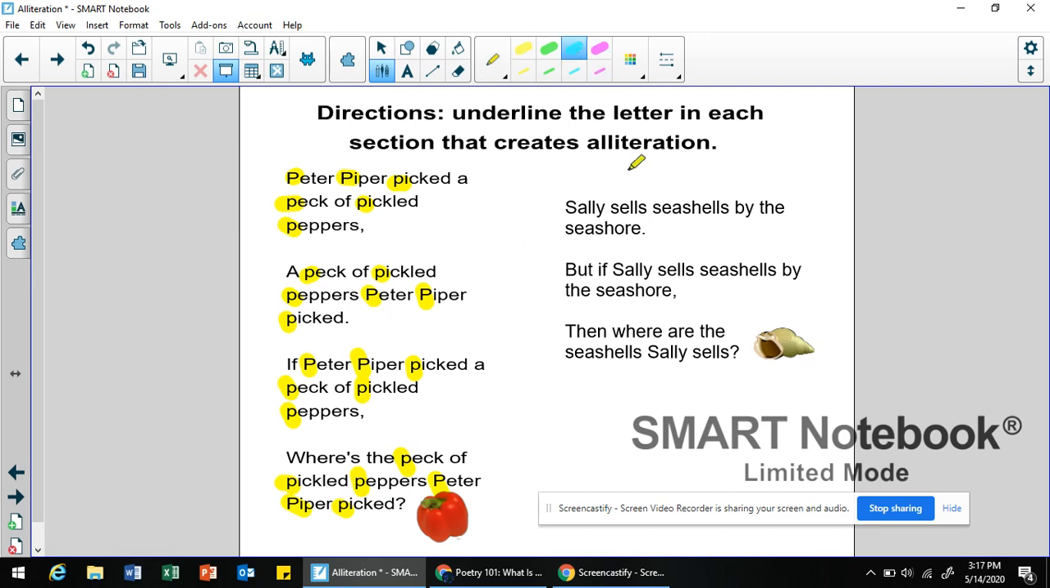I'm going to use a different color. So again, as we read through each stanza slowly, look for what letter sound or what letter you see most of the words starting with. So we have Sally sells seashells by the seashore. But if Sally sells seashells by the seashore, then where are the seashells Sally sells? This is tough. So what do you see at the beginning of most of these words? Hopefully you're saying S.